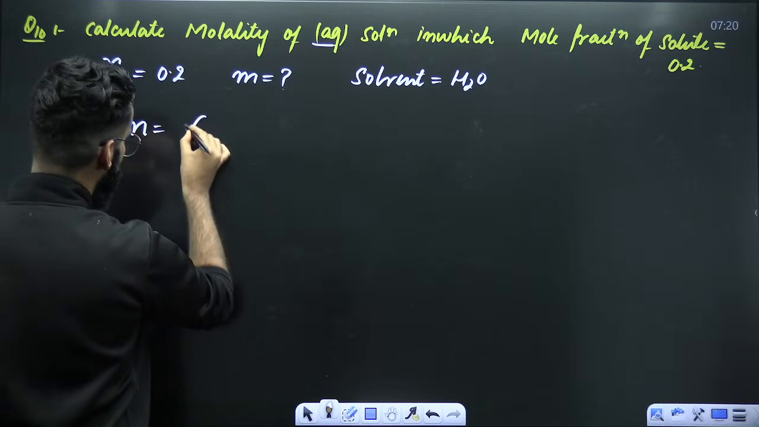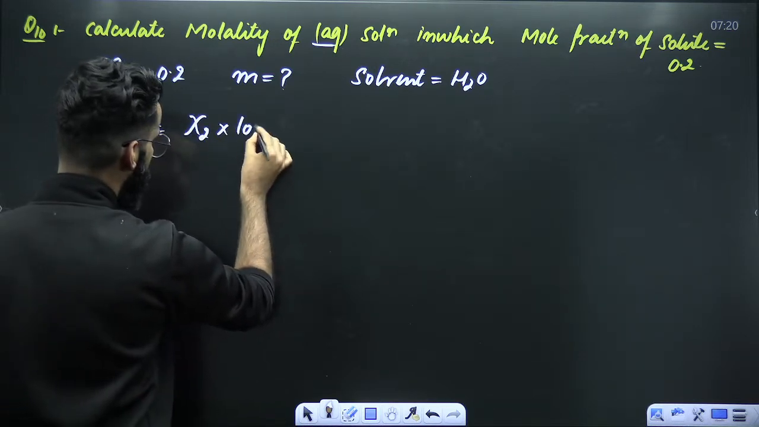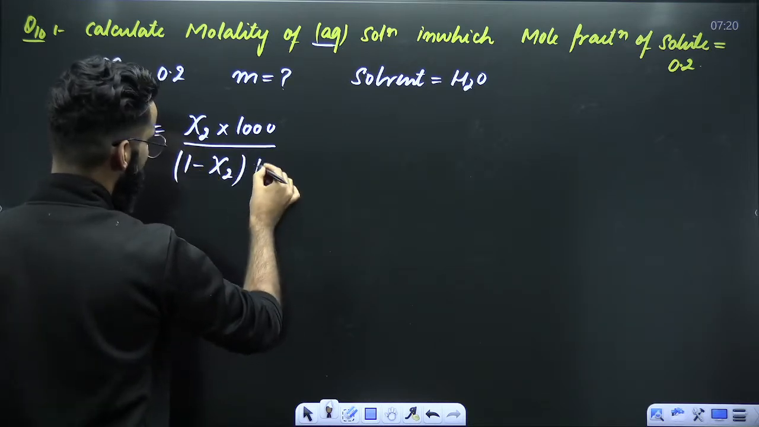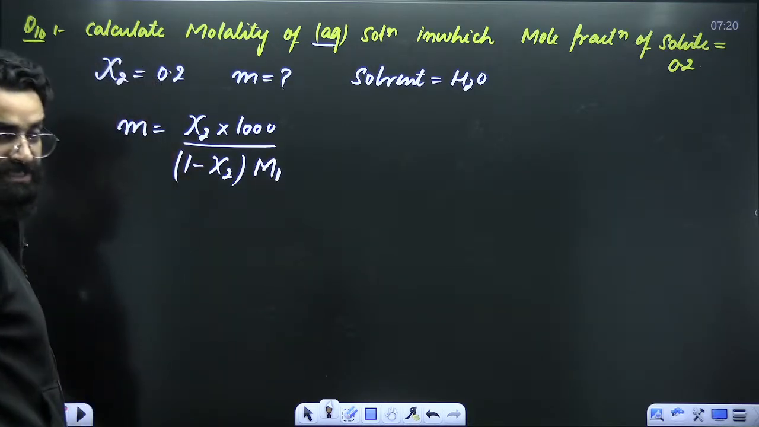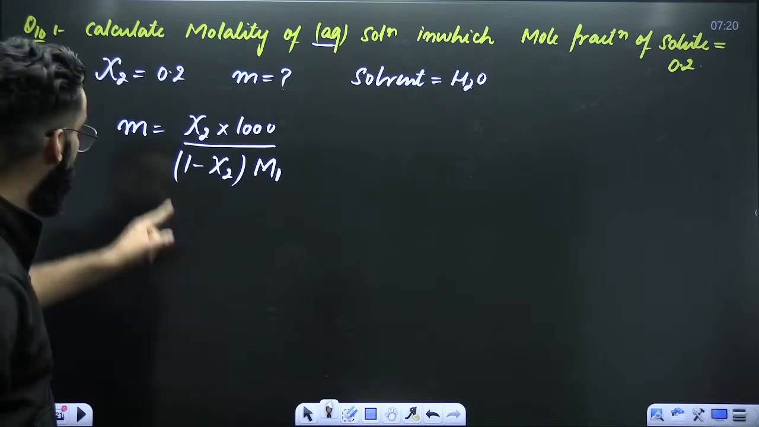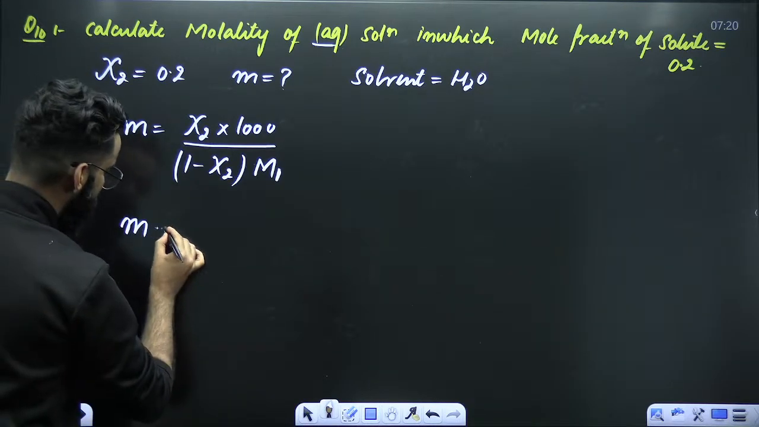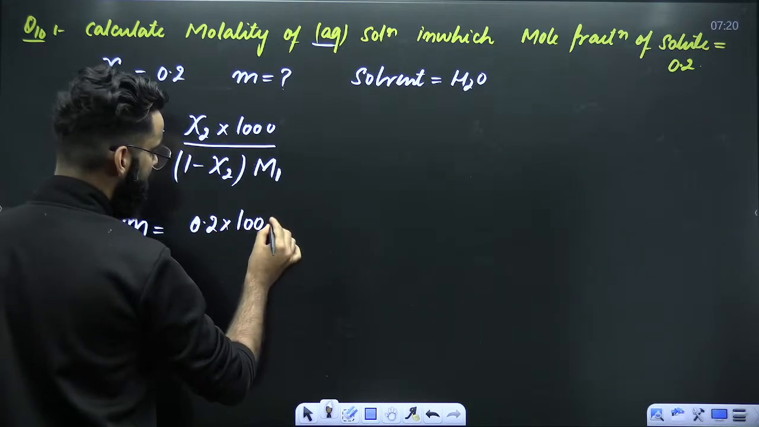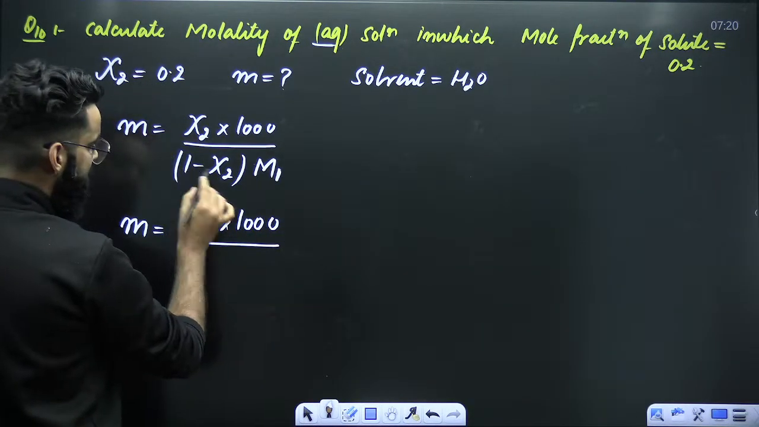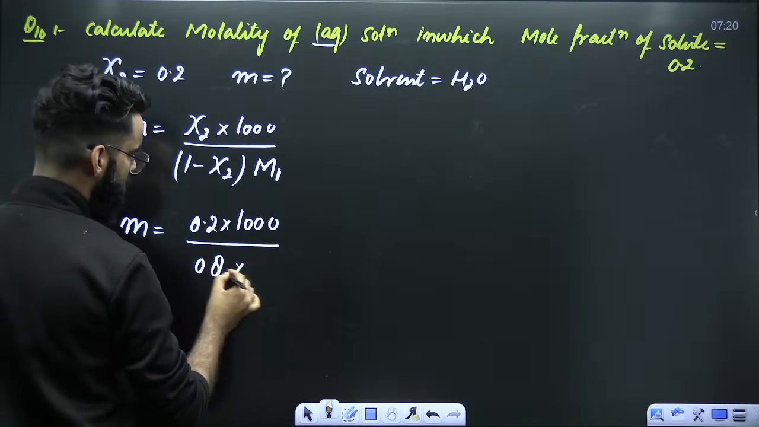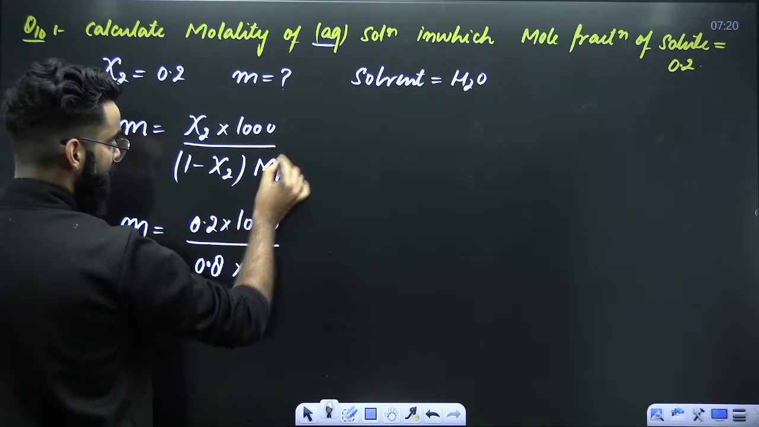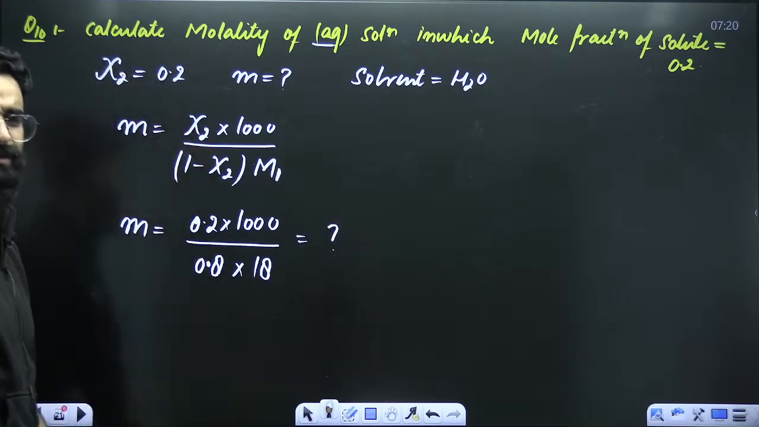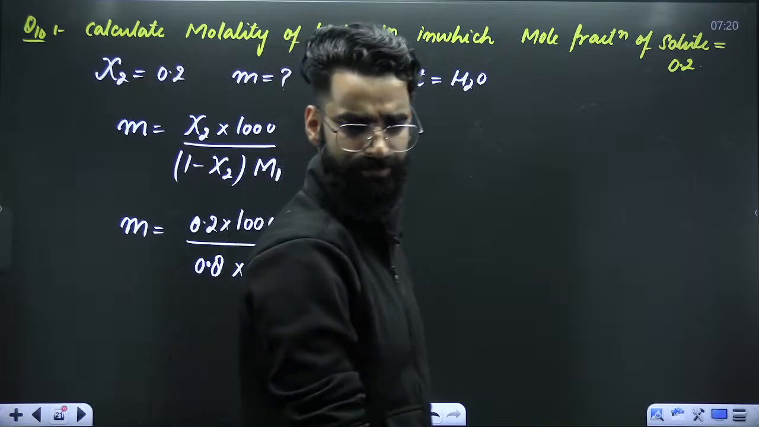I told you, molality of the solution is equal to mole fraction of solute multiplied by 1000 divided by 1 minus mole fraction of solute, and this is molar mass of solvent. This was one of the results which I gave you. Now tell me, molality of the solution is equal to chi2 value, that's 0.2, multiplied by 1000, divided by 1 minus 0.2, which is 0.8, multiplied by molar mass of water, that's 18 grams per mole. Solve the equation, get the molality of the solution.